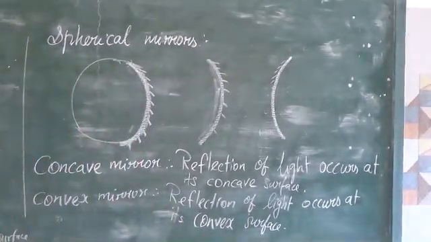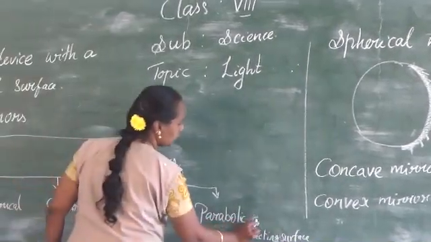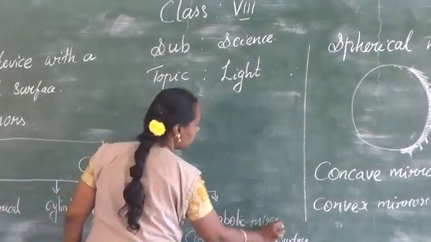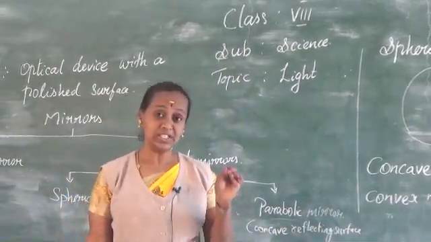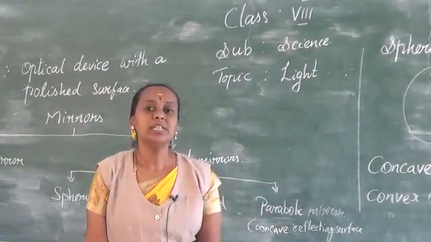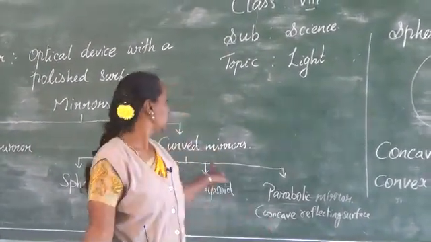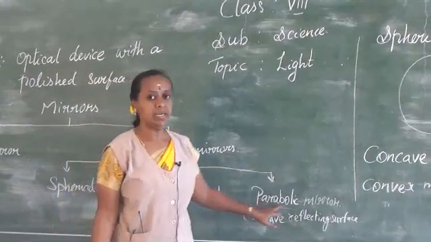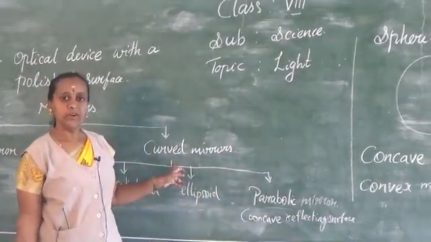Now we are going to learn about another mirror, the parabolic mirror. A parabolic mirror is in the shape of a parabola, and it is also one type of curved mirror.